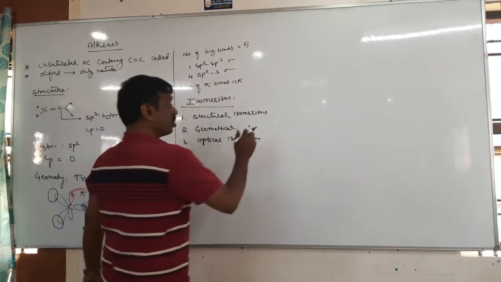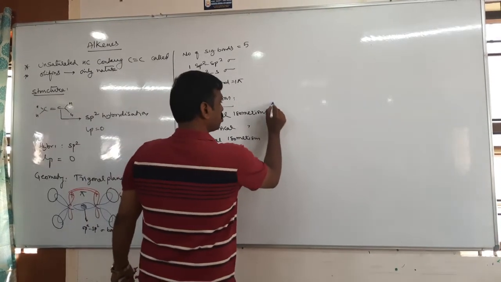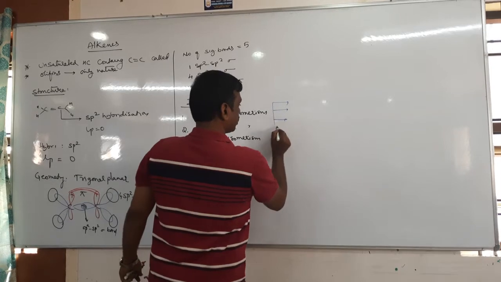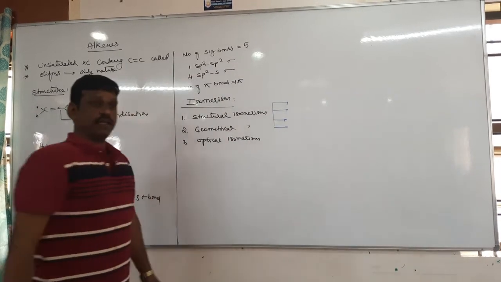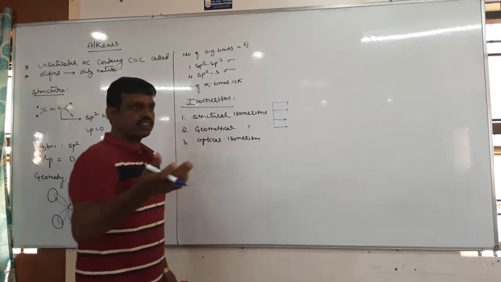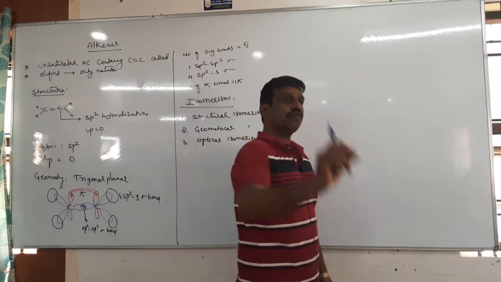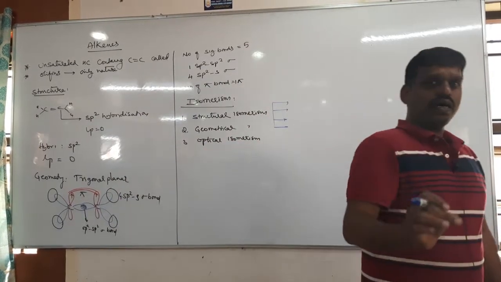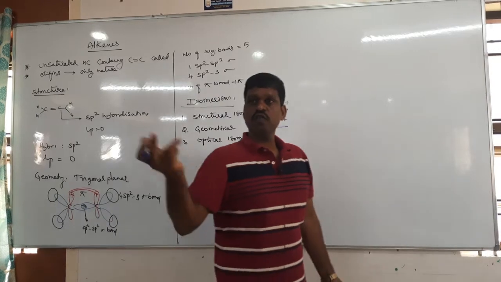Can you tell me, what are the types of structural isomerism that can be exhibited by alkene? 1, chain isomerism is possible. So what is the condition for chain isomerism? Hydrocarbon must have minimum 4 carbon atoms.